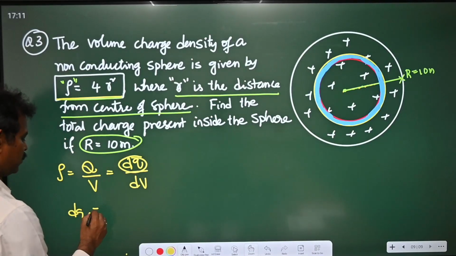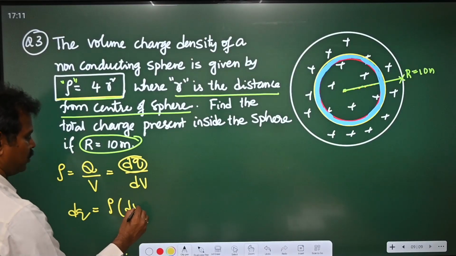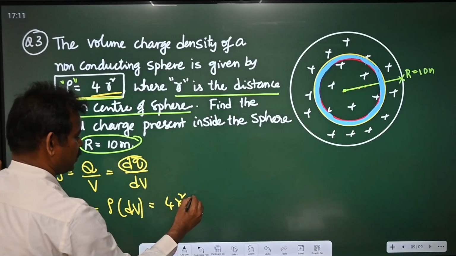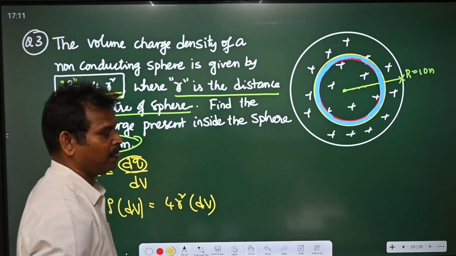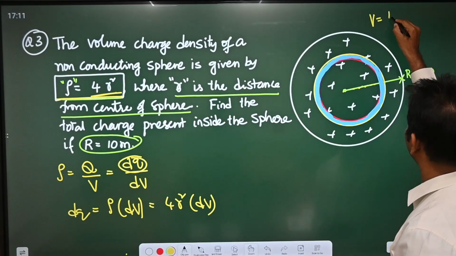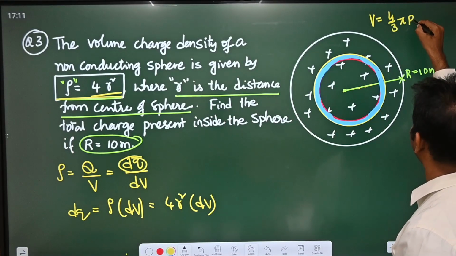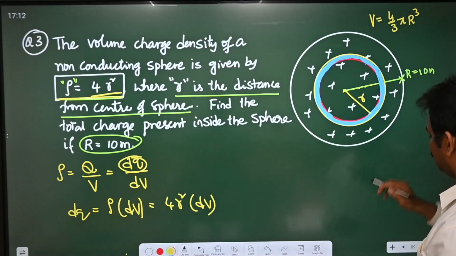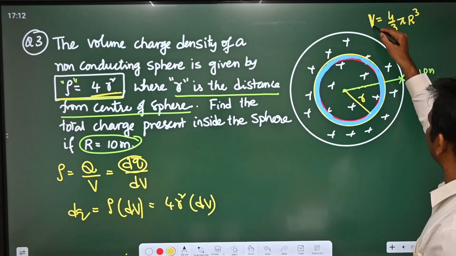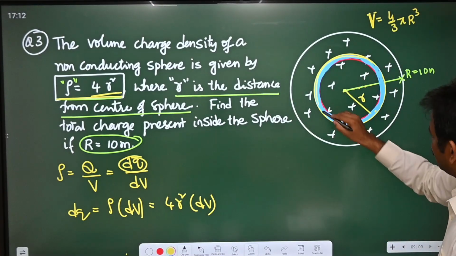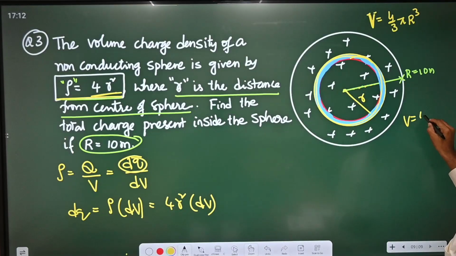The small charge is given by rho into dV, where rho is equal to 4r square, into dV. So how to find this dV? Students, the volume of the sphere is given by 4 by 3 pi capital R cube, but this one is smaller, so we write this as the total volume. But for this yellow color sphere, V is equal to 4 by 3 pi small r cube.